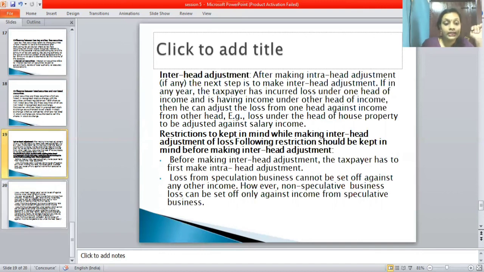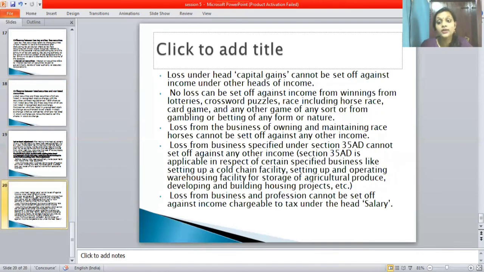Okay, so finally we have completed the theory part of profits and gains of business and professions. Now in the next section we will go in detail about the practical problems. There are so many practical problems that you should know. So first you should know the format of business as well as profession. In profession there are three types: one is in case of a doctor, second is in case of a lawyer, and next in case of a chartered accountant. These three formats you should know while doing problems in the next class.